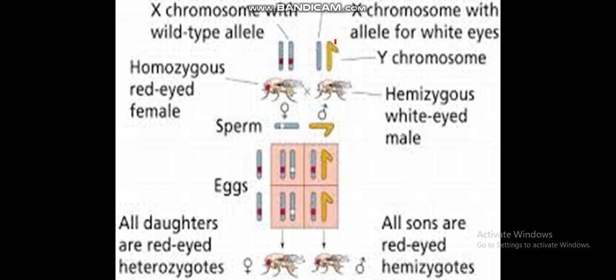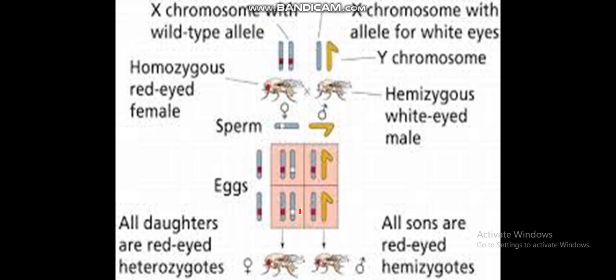Why you will see this, this is the Y, the yellow one, and this one is a white one having the white-eyed color. So a sperm donating the white-eyed color and the X donating the red-eyed color. You will see that this one is the carrier one, as in the previous slide we have made these crosses.